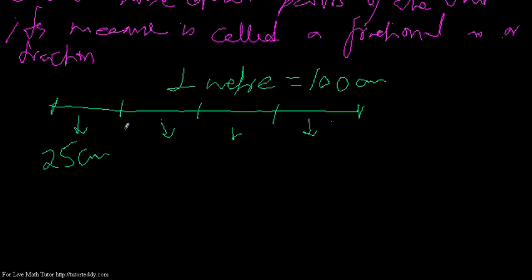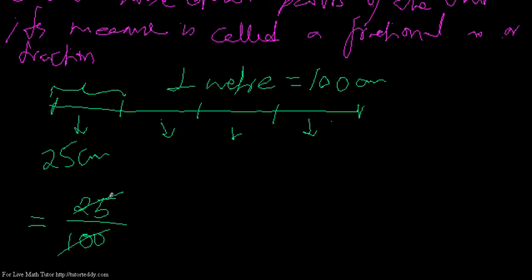So how will I express this in fraction? What is this portion? If I write it in terms of fraction, this is 25 centimeters out of 100 centimeters. And if I reduce it further, that means I divide the numerator and denominator by the same number.